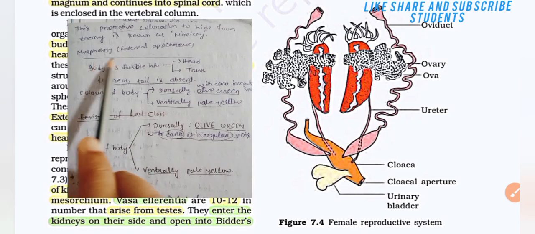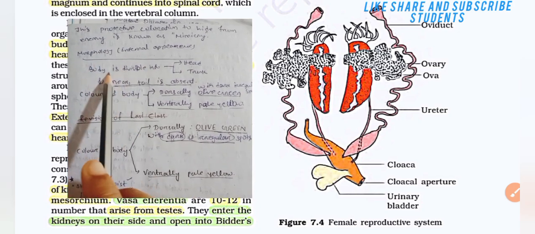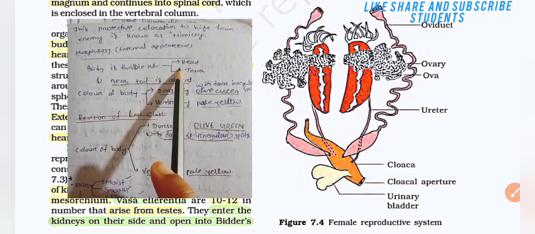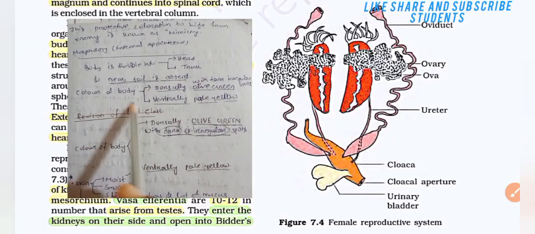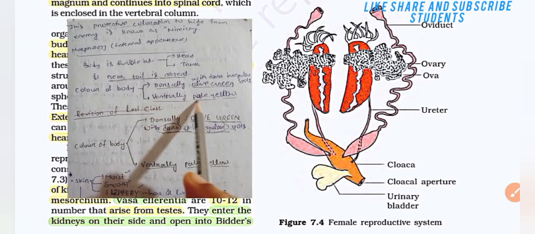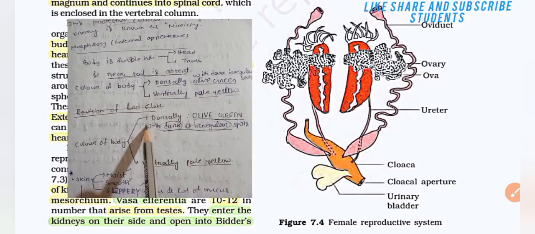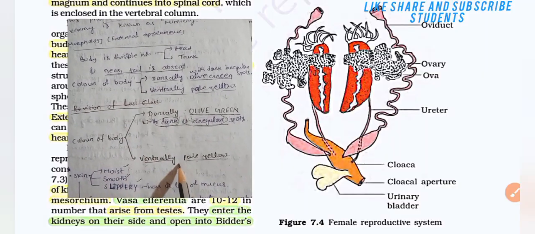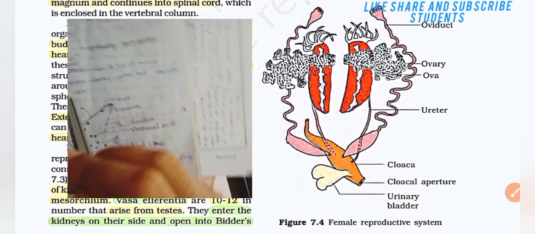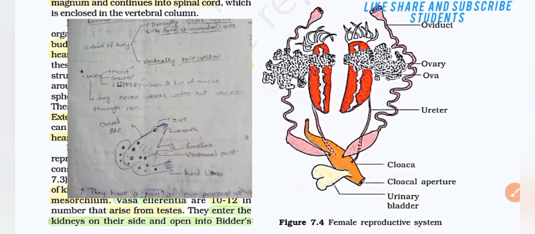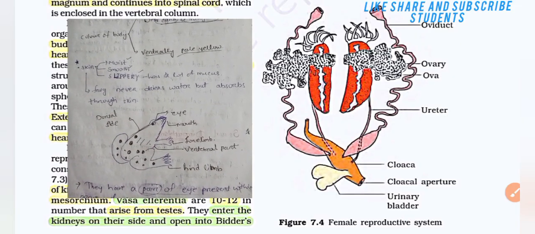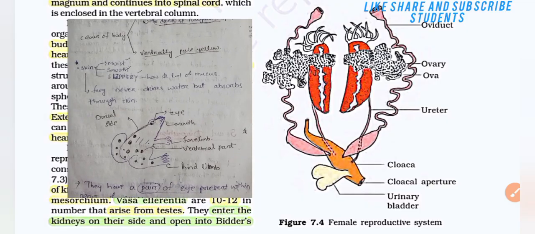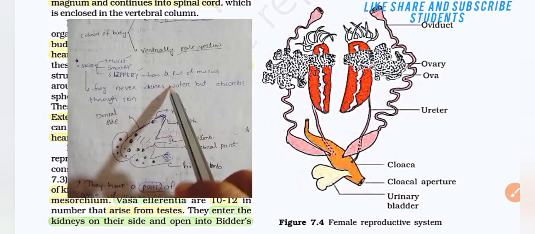The morphology, that is the external appearance: the body is divisible into head and trunk, neck and tail are absent. The color of the body is dorsally olive green and ventrally pale yellow. Understand? Then the skin is moist, smooth, and slippery, with a lot of mucus. Frog never drinks water but absorbs it through the skin.